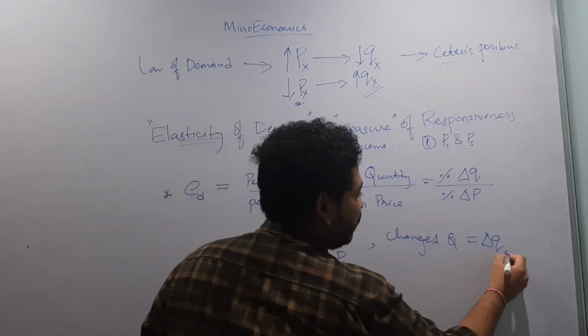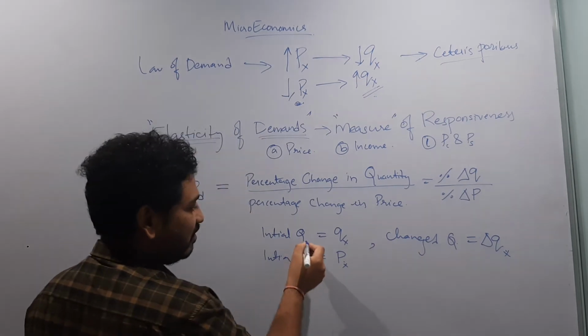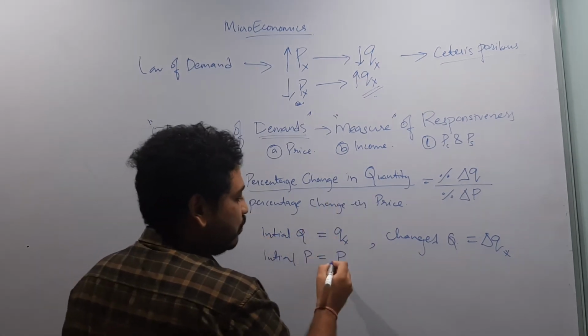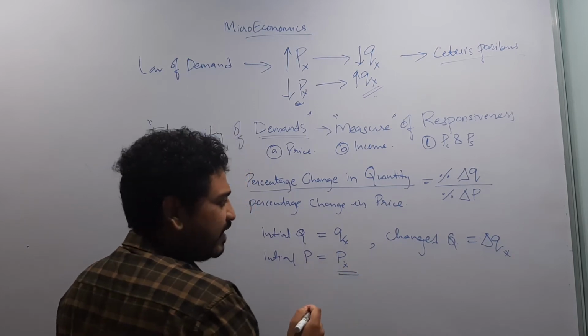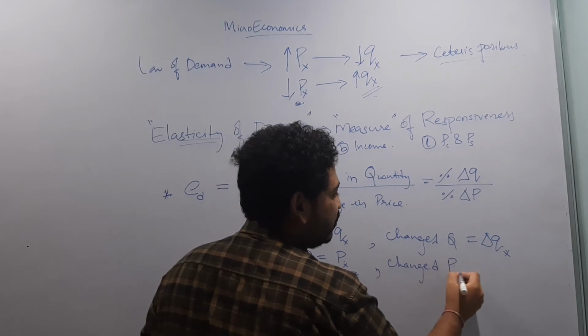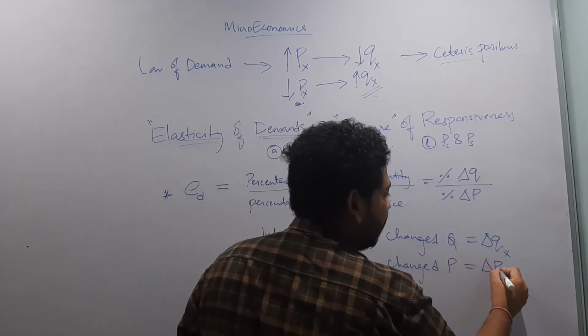Let us write it this way so that it will be very easy for you, because here capital Q is for initial quantity. The initial price is Px and the changed price is delta Px.